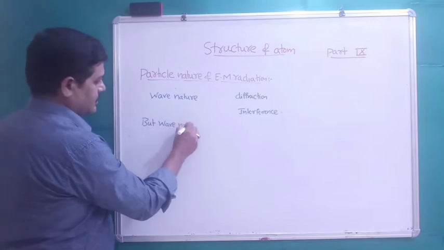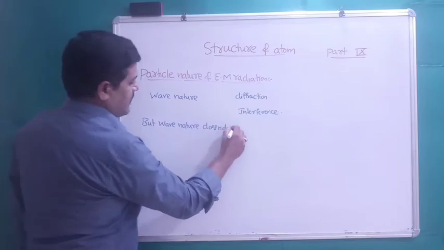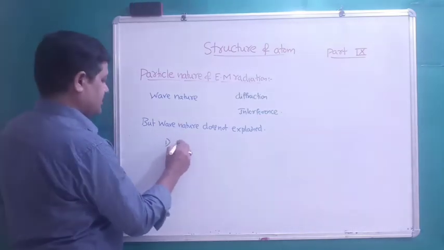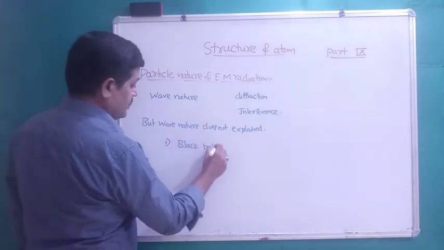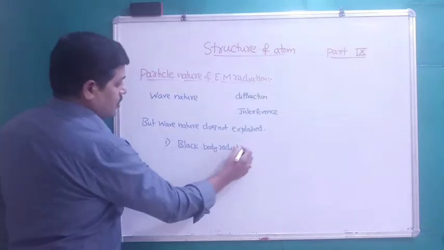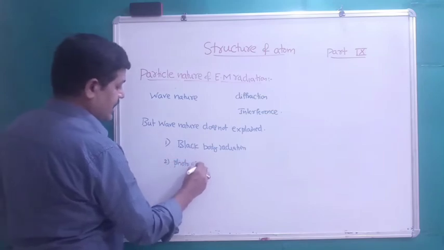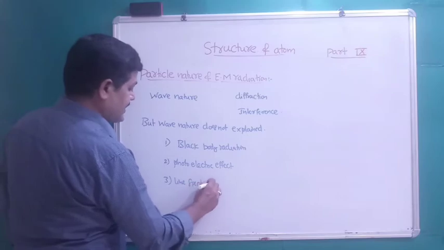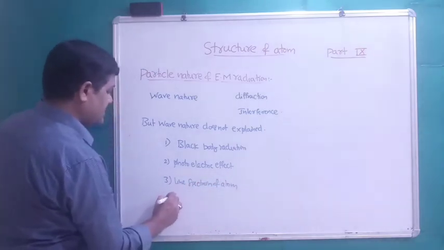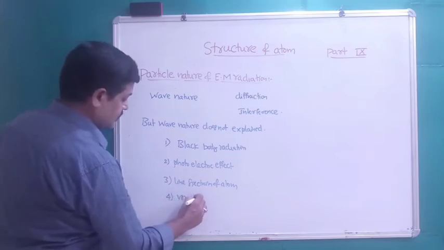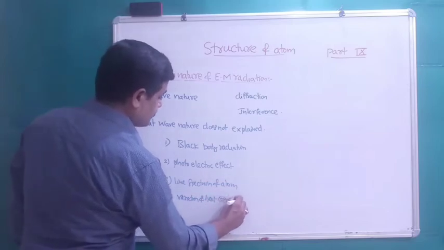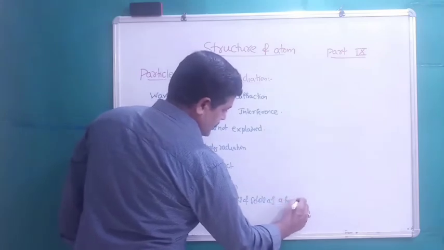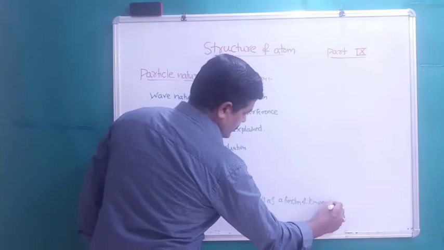The important ones are black body radiation, photoelectric effect, line spectrum of atom, and variation of heat capacities of solids as a function of temperature, which has been given by Kirchhoff equations.